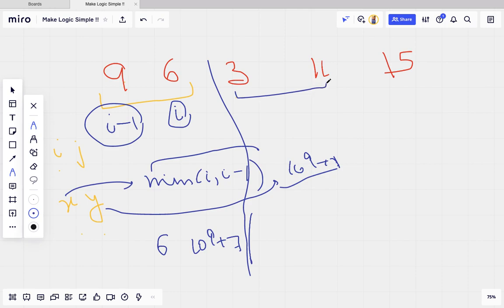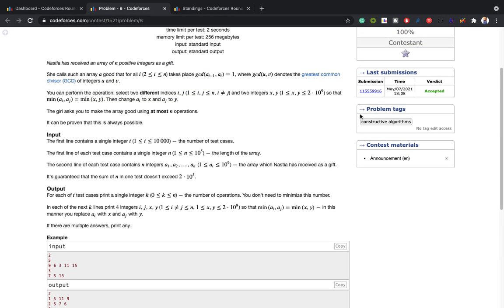In this condition I will definitely choose this, I will put 3 and 4 as i and j, and x and y will be 3 comma mod, because 3 is the minimum value of these both. And 15 has no pair to make GCD 1 with, because the previous pair has also become the mod, the biggest prime, 1e9 plus 7. So this we have to implement. I have given the idea of which two indices and which x and y we have to choose. So let's move on to the implementation.